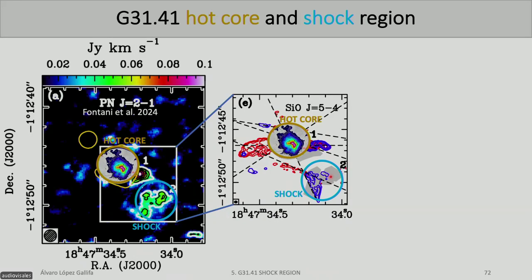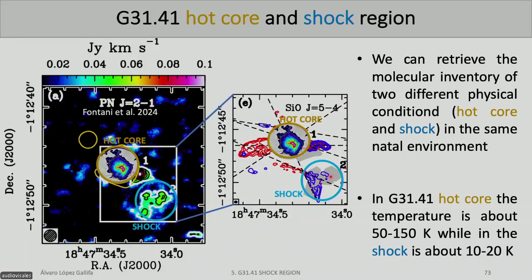So we think that these four protostars are ejecting material towards a zone which is more dense, and when this material shocks with that region, it creates the emission of these two molecules. But this is an interesting case, because the grains of these two sources are pretty similar, because they all come from the same natal environment. They are interconnected. Also, we know that the temperatures are pretty different. A hot core, due to the thermal processing by the stars, has higher temperatures, 150 Kelvin. However, the shocks' temperature is lower, about 10 to 20 Kelvin.